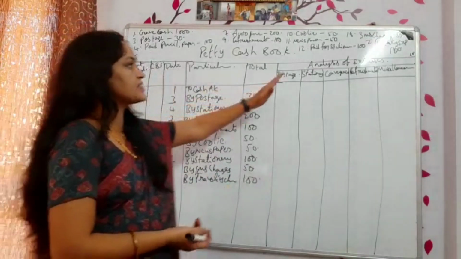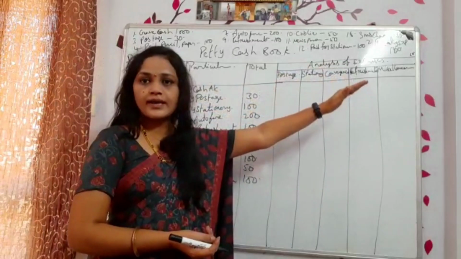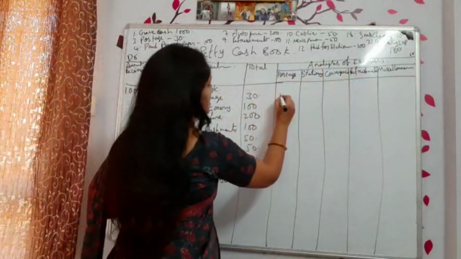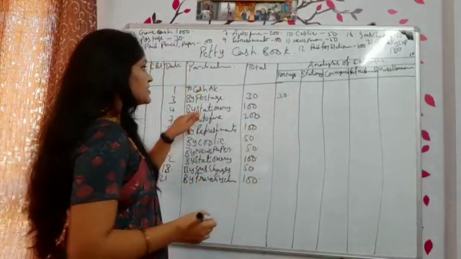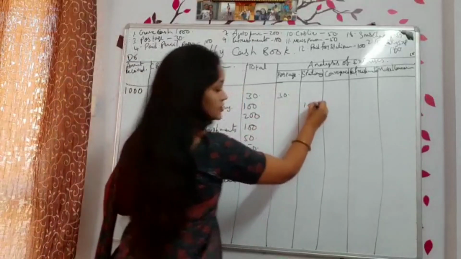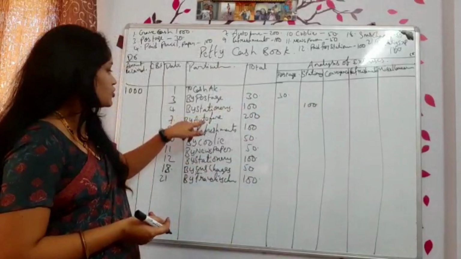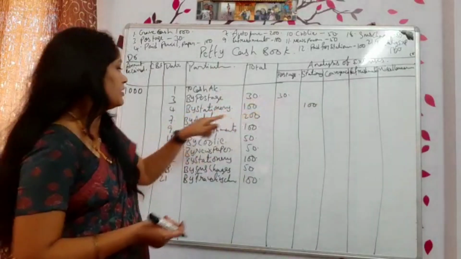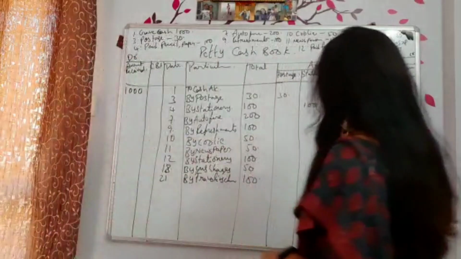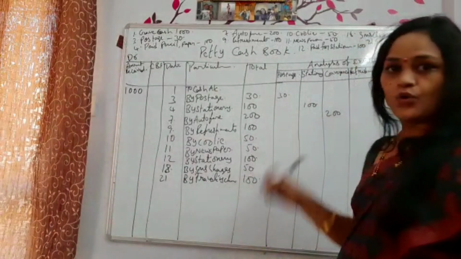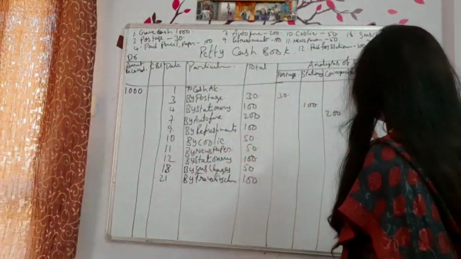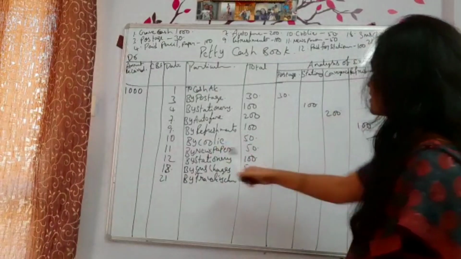Now, each transaction must be entered in the analysis of expenses also. First one, postage. Postage must be entered in postage column. Stationery, enter in stationery column. Okay. Next one, auto fare. Auto fare can be taken in conveyance, right? So, write down in the conveyance column 200. Okay. Next one, refreshments, 100 rupees, enter in refreshments column.